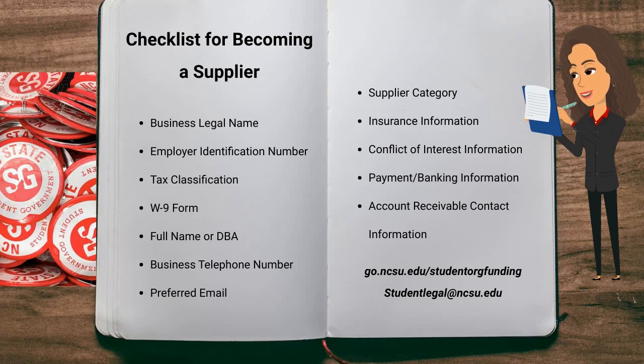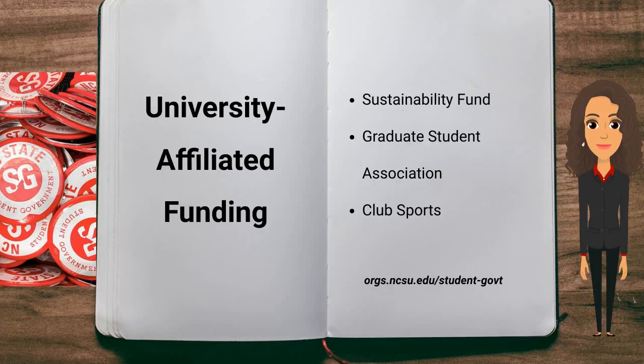supplier category, insurance information if applicable, conflict of interest information, payment banking information, accounts receivable contact information. Additional information about each of these items can be found on the student government website listed on the screen. Questions regarding becoming a supplier can be directed to student legal at studentlegal@ncsu.edu.